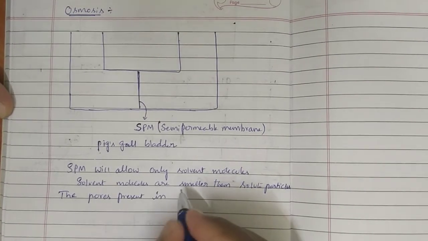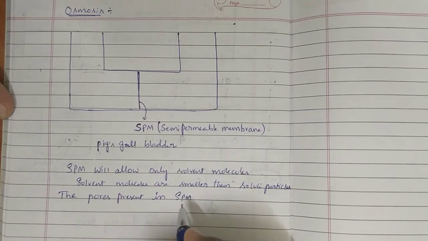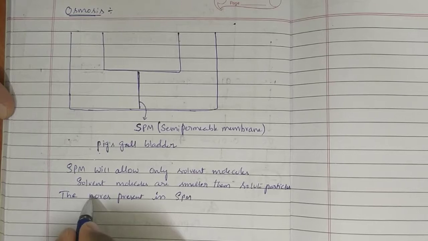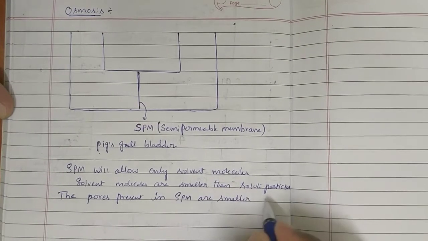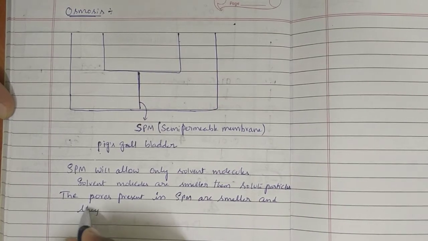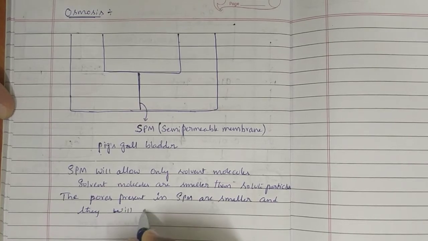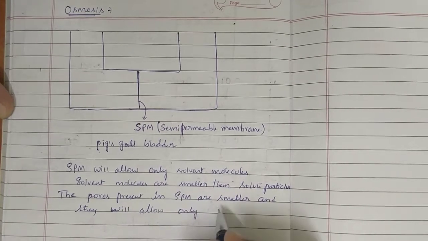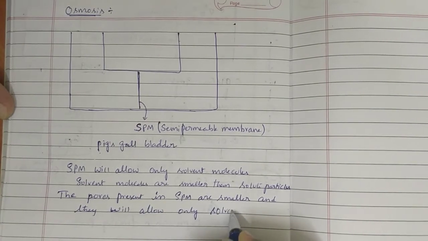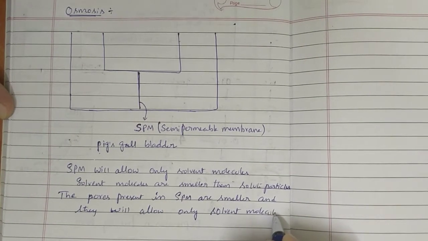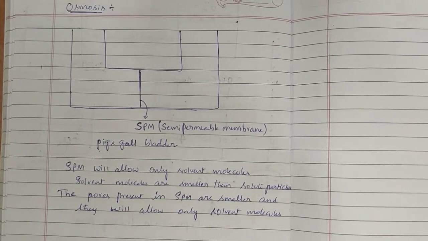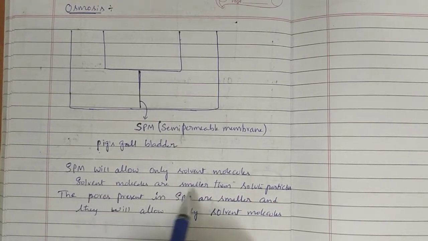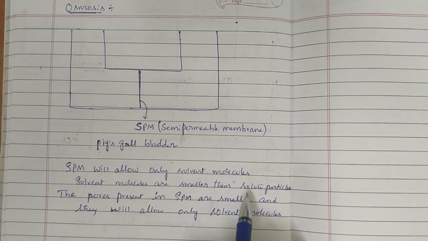The pores present in the semi-permeable membrane are nothing but very small holes. They are smaller, and they will allow only solvent molecules, because solvent molecules are smaller than solute particles.